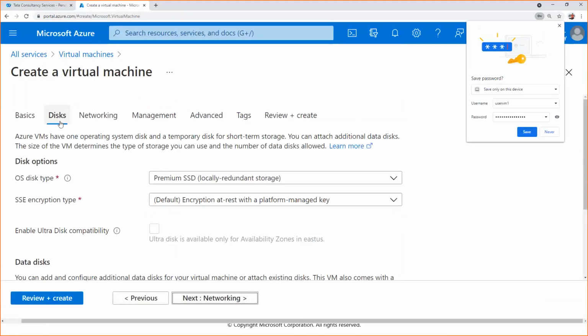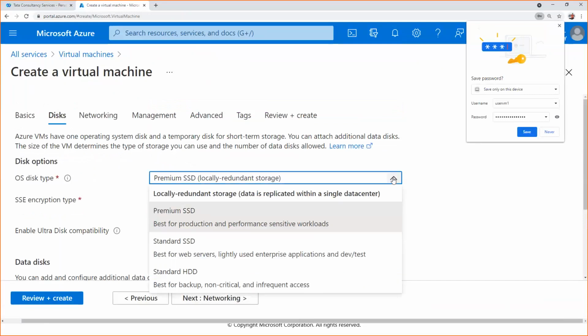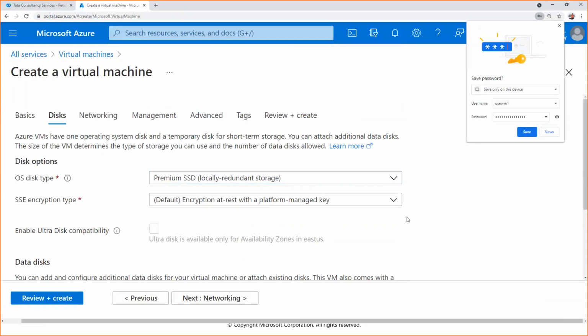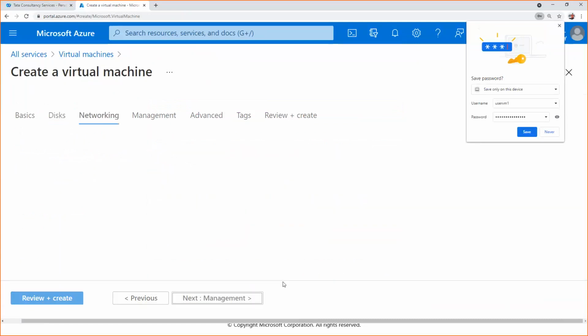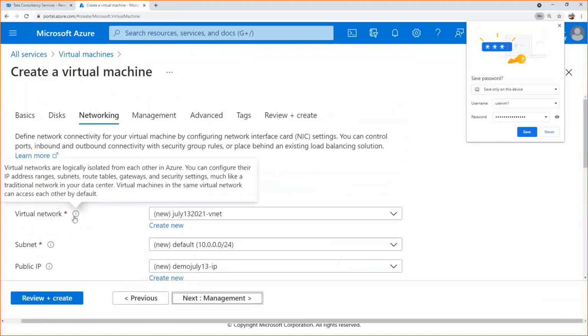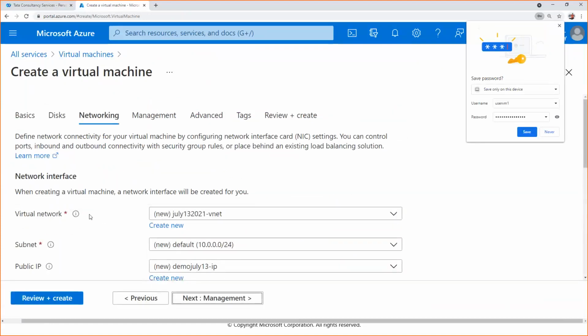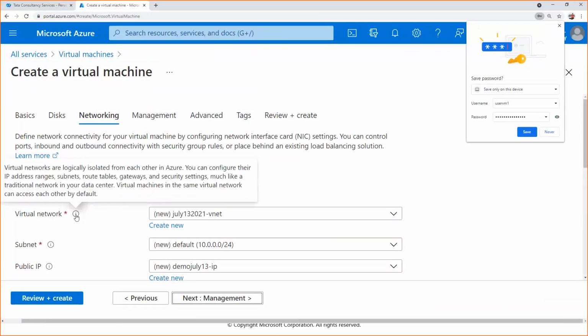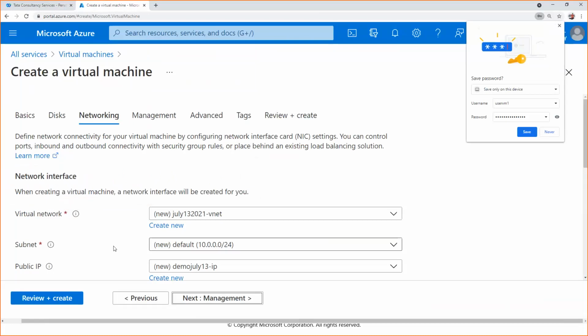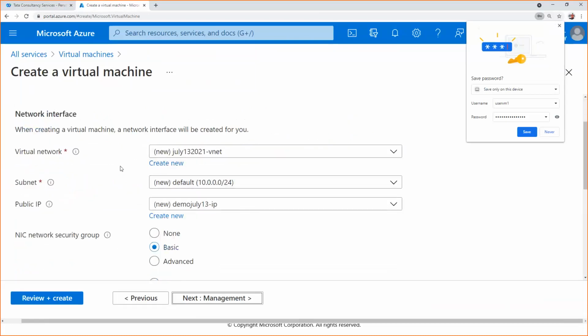Which kind of disk do you want? It is saying premium SSD, standard SSD, or standard HDD. As I mentioned yesterday, we can have any kind of storage based on our requirement. Okay, next is networking. Once we create any resource, it will automatically create a virtual network. We will see next how we can create a new virtual network by ourselves. Otherwise, the system will automatically create it.